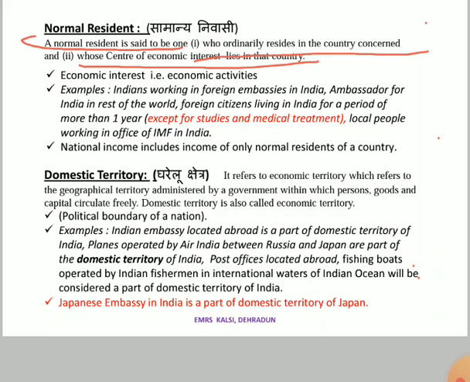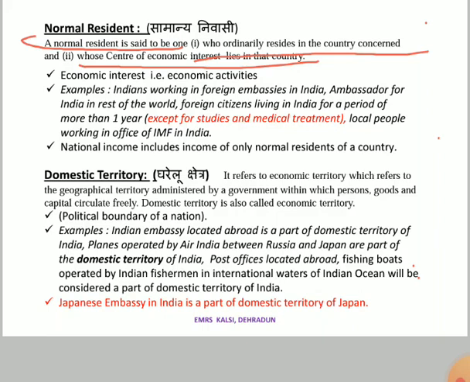Let's say a KV, Kendriya Vidyalaya school, is in America, but by name it belongs to India. So that KV, that campus, that building, that school will be counted in the domestic territory of India, not in the domestic territory of America.